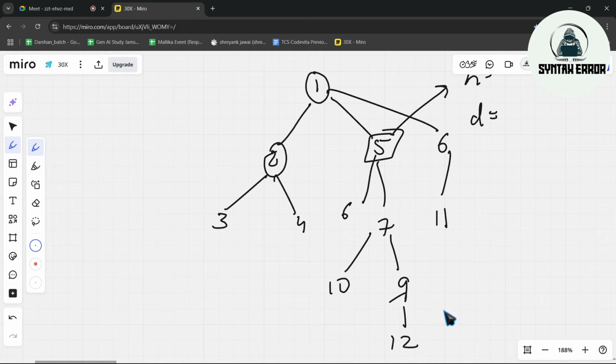Because this is also a root node, this is also a root node. From this root node, we will have only 1 step. From this root node, we will have 2 steps. From this root node, we will have 3 steps. Now, which one should we consider? Should we consider this 1 step, this 2 steps, or this 3 steps?